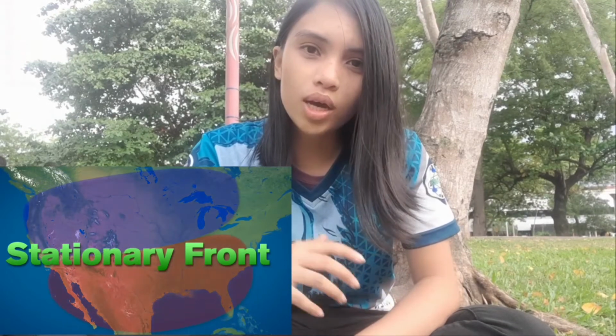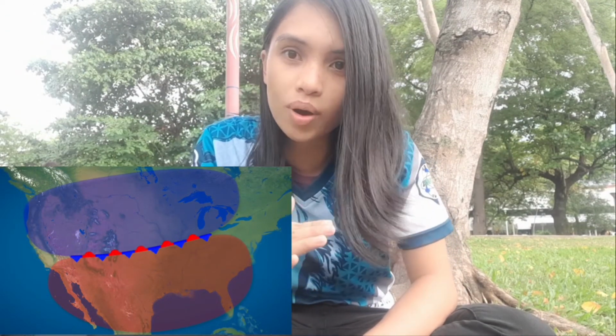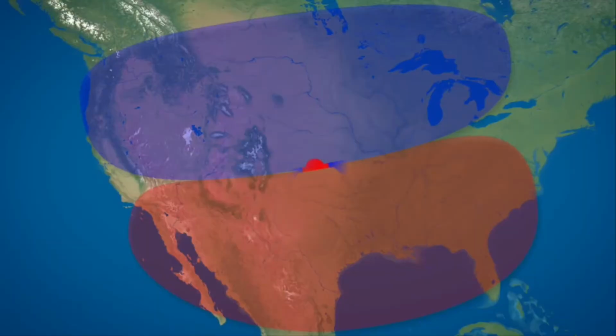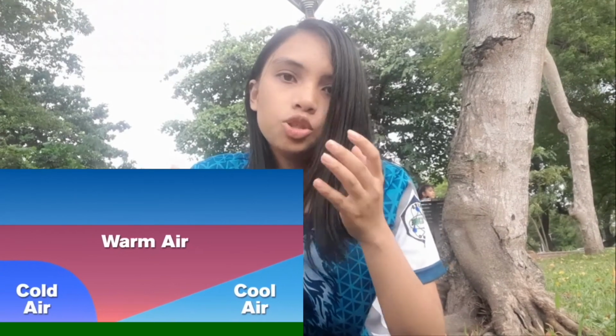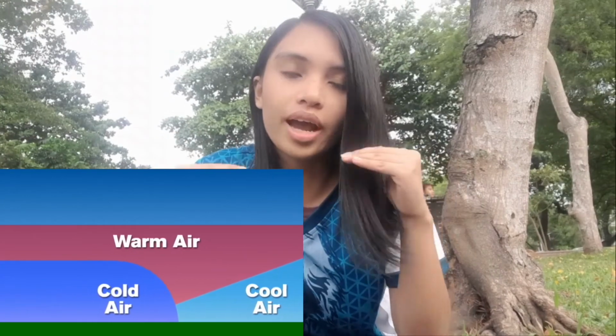Stationary fronts occur when 2 air masses meet, but neither one of them moves the other away. The weather within this type of front is a mixture between the 2 fronts. Occluded fronts occur when a warm air mass is trapped in between 2 cold air masses.